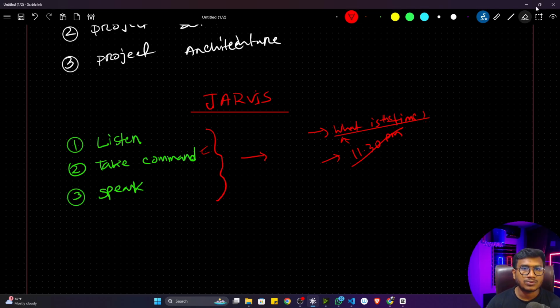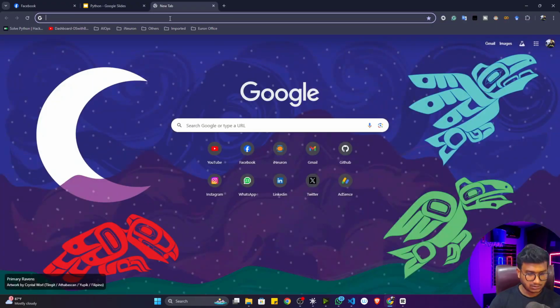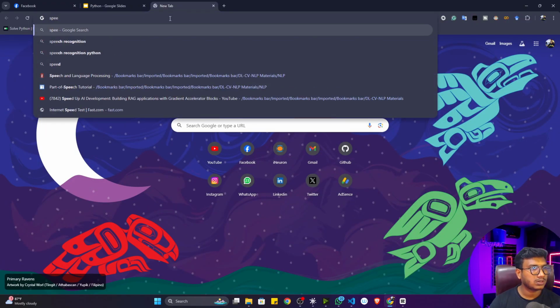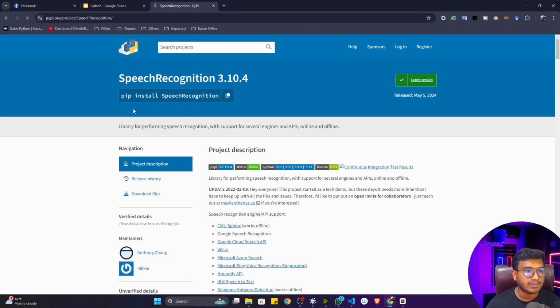For this, I can use one package inside Python called speech recognition. If you search in Google for speech recognition in Python, you will see this particular package. It is already available on PyPI. This speech recognition library actually uses the Google API to recognize the speech. So I can install this particular package.